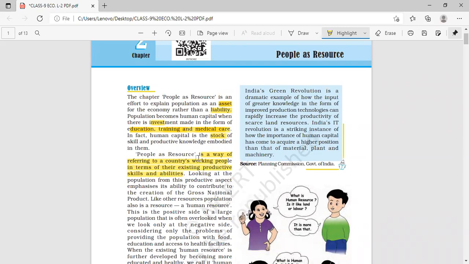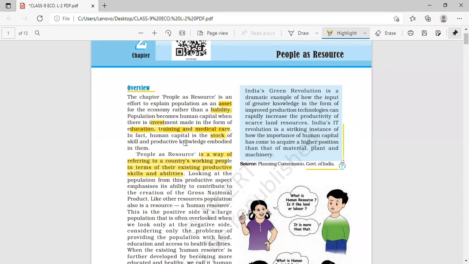Now, according to the working age limit, if you remember, you have learnt about the age limit: what is working population and what is dependent population. Have you read these words, dependent population and working population anywhere? No? Okay. Working population we can say about the people of the age of 15 to 64, where they have the skills and abilities to enhance the economy of the country. Clear? Mostly we can say up to 64 years of age, they are considered as working.